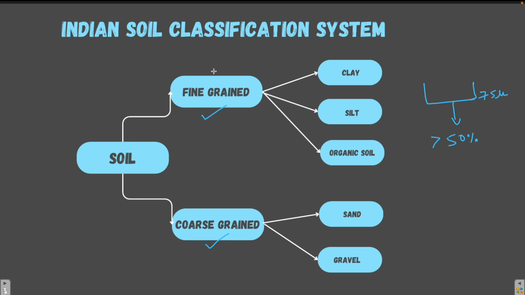Or if 50% or less, that is exactly 50% or less, passes through the sieve, then it is a coarse grained soil. Now, coarse grained soil is further classified as sand and gravel. We'll not discuss the coarse grained soil in this lecture. We'll discuss the fine grained soil. The fine grained soil is further classified as clay, silt and organic soil.